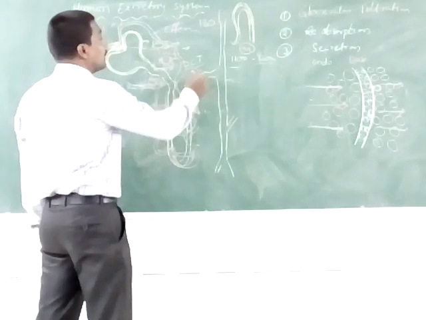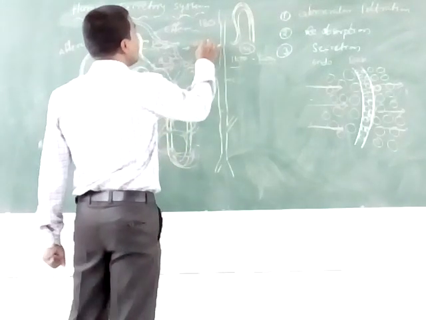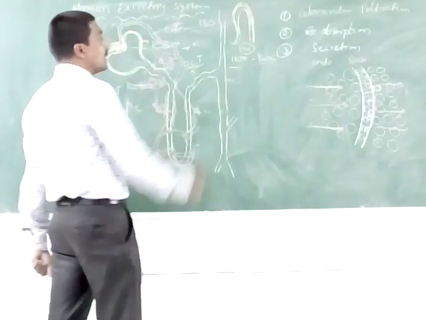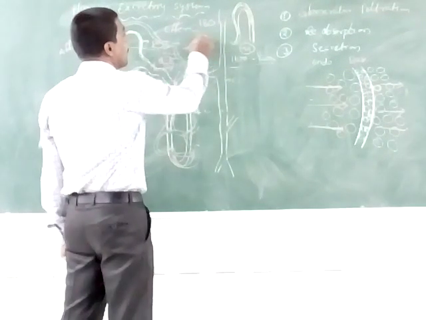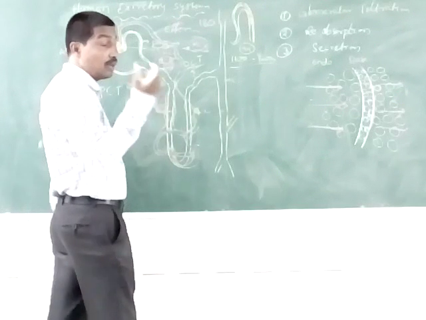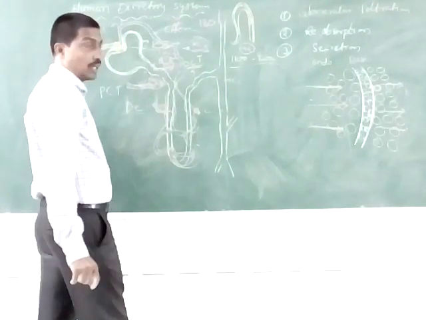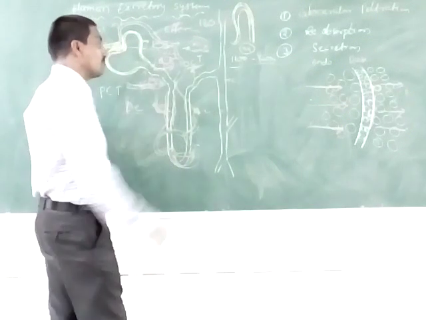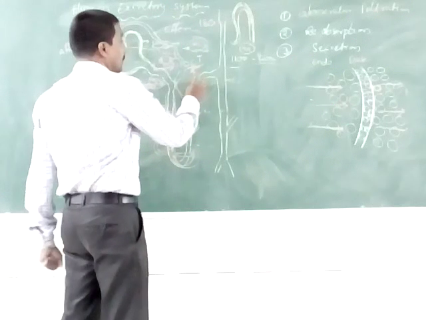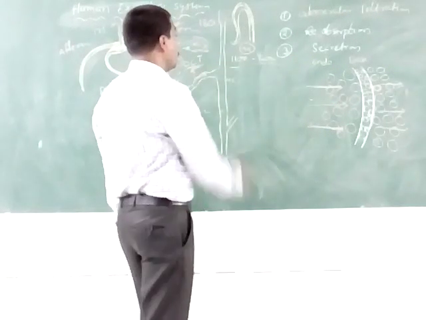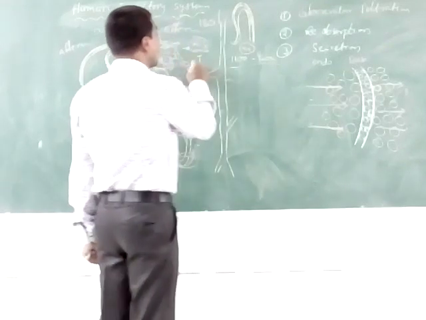The DCT also reabsorbs HCO3, amino acids, some plasma proteins and other useful materials. Then the distal convoluted tubule and the collecting duct. In urine formation, the nitrogenous waste materials are collected from the DCTs.